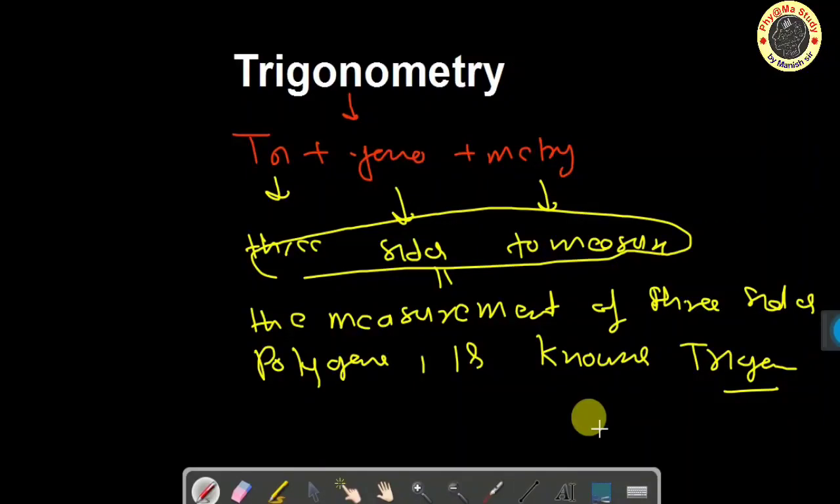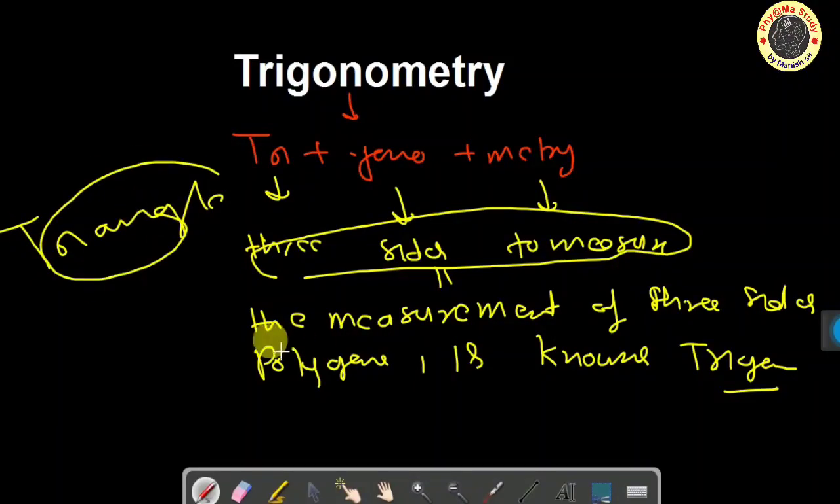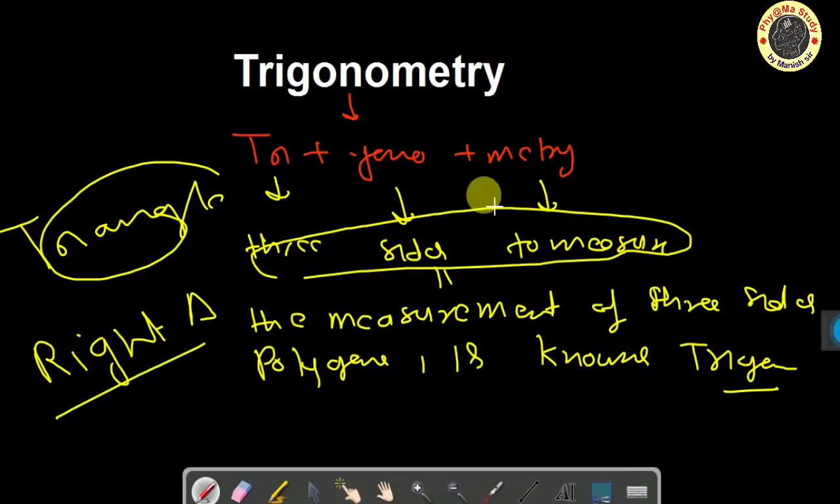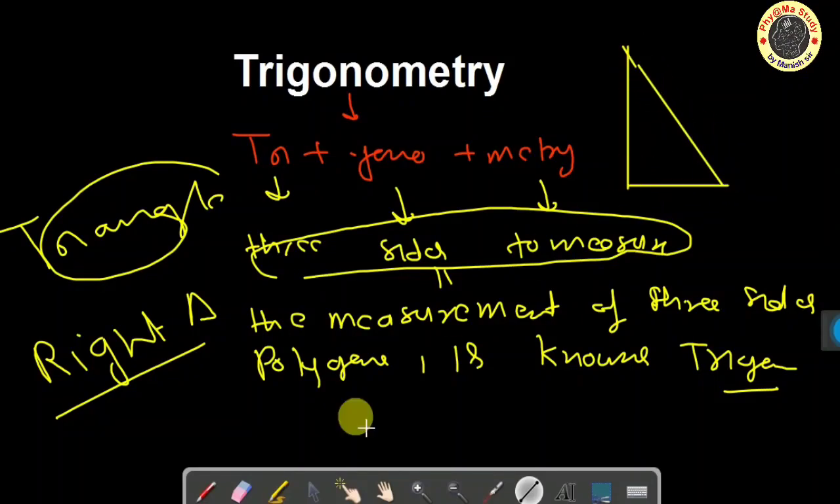Which shape has three sides and three angles? This is called a tripolygon. This polygon is known as a triangle. In basic trigonometry we talk about triangles, but among all triangles we particularly talk about the right angle triangle. This is the particular shape of the right angle triangle, where one angle is 90.